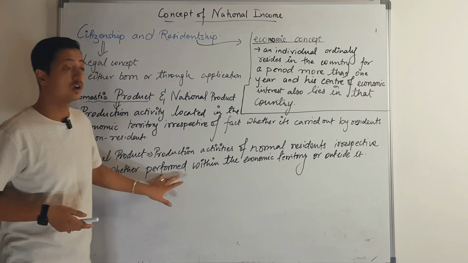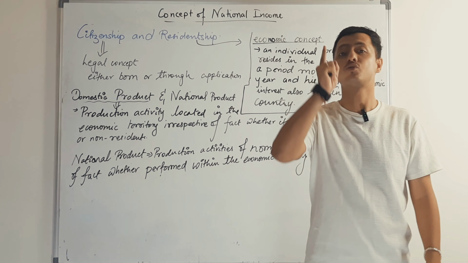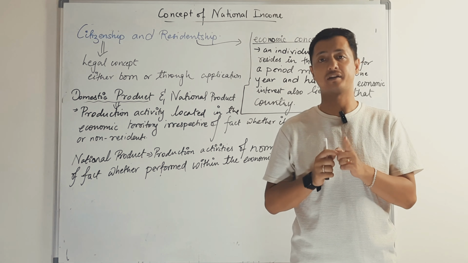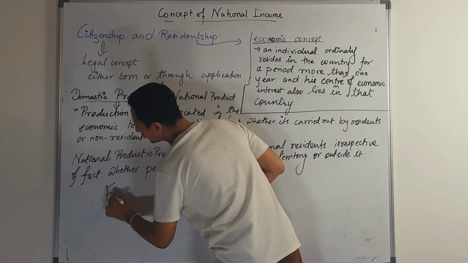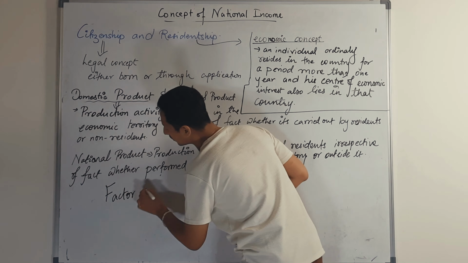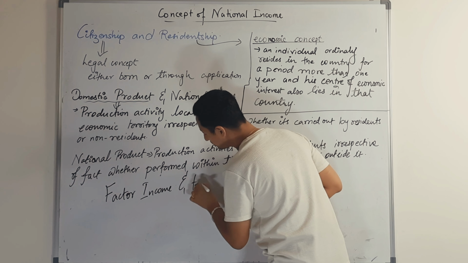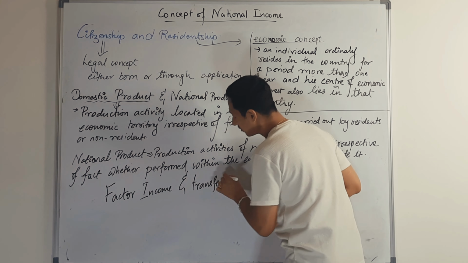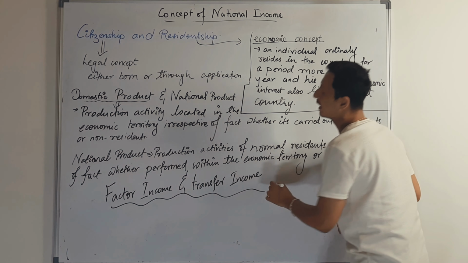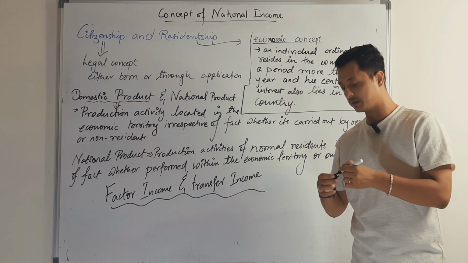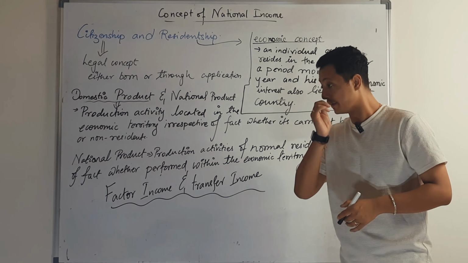Alright, now we will further understand the key difference between transfer income and factor income. Now you have to pay attention to this, because this concept will come across again and again as we go further in the syllabus, especially in macroeconomics and international economics.